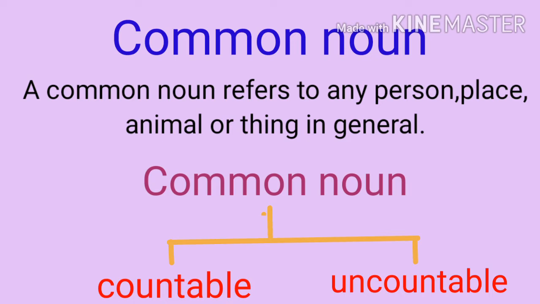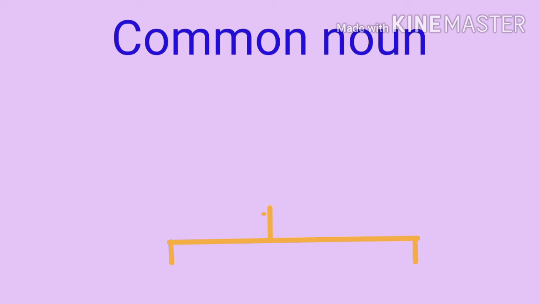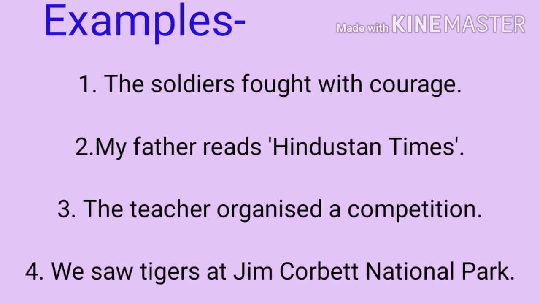They are called countable. And some nouns are uncountable because they are words for things you cannot count. An uncountable noun is a mass noun. It cannot be written with a number before it. But a countable noun has singular or plural forms and can be written with a number. Let's see some examples of common noun.